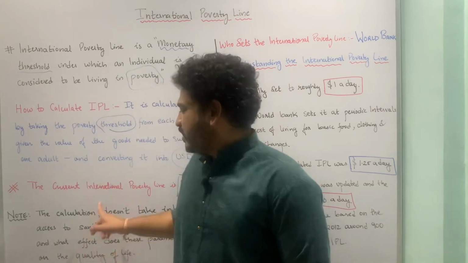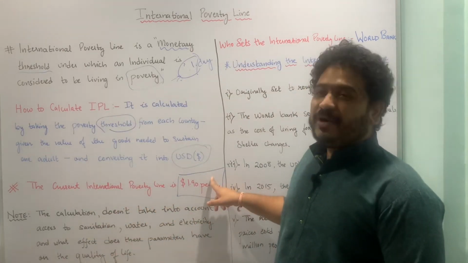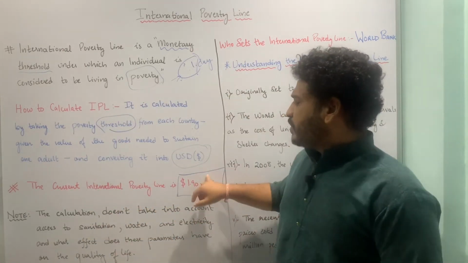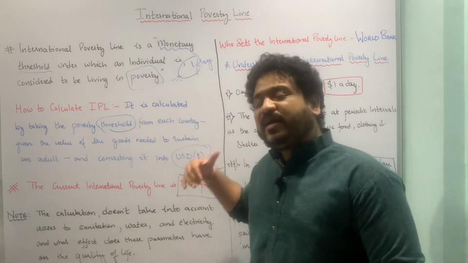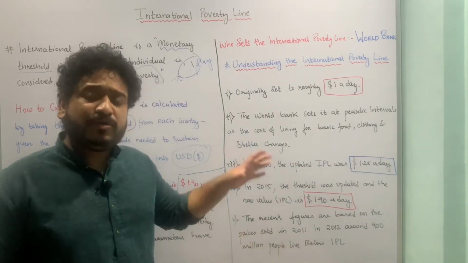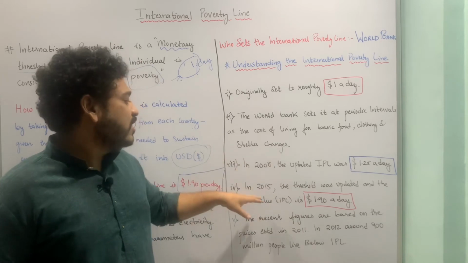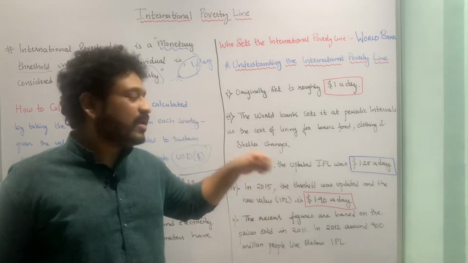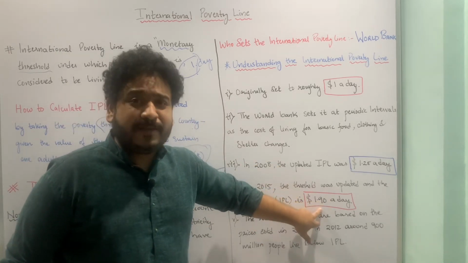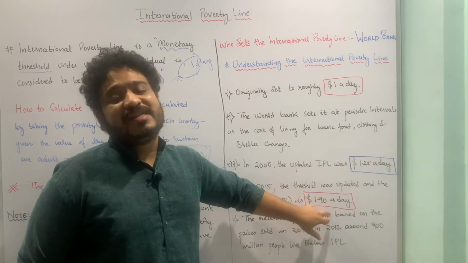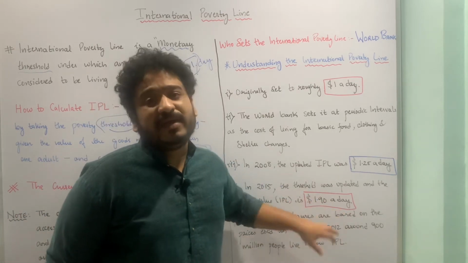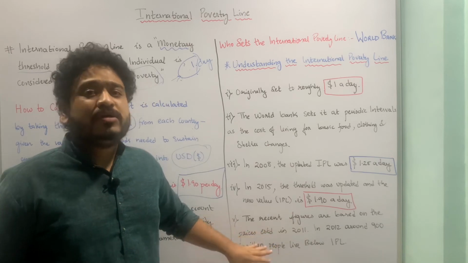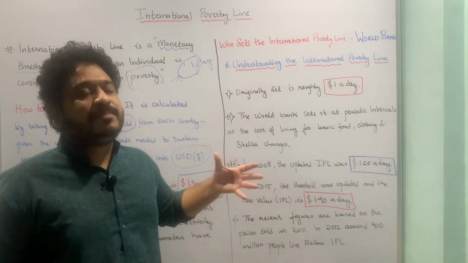That is how you get the current value of $1.90 per day. I have already talked about the underlying prices, which were taken from the year 2011. When you take the prices from 2011 and compute the international poverty line to be $1.90 a day, this leads to about 900 million people living below the poverty line in the world. So this is how you look at the poverty line from an international perspective.